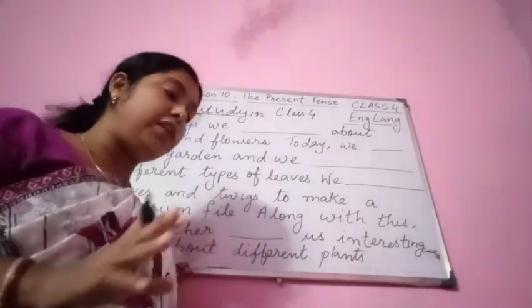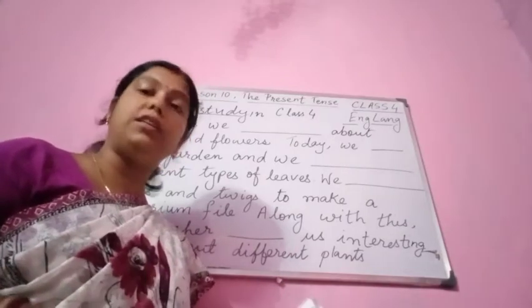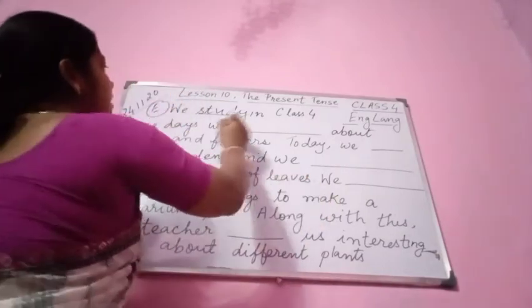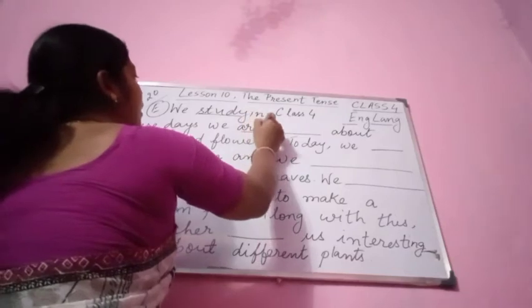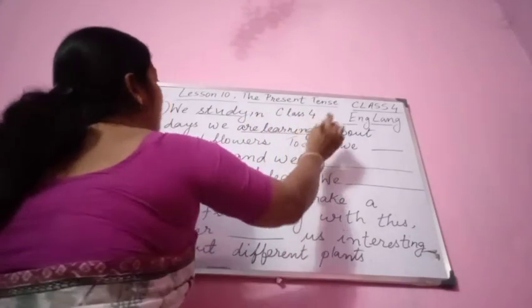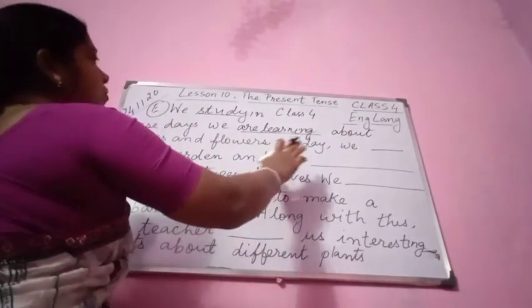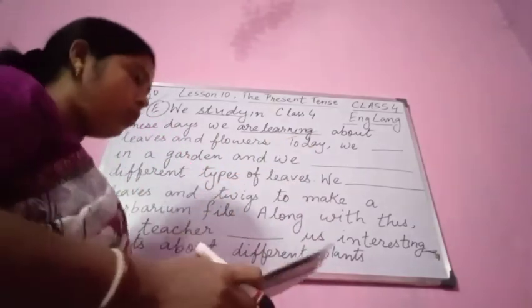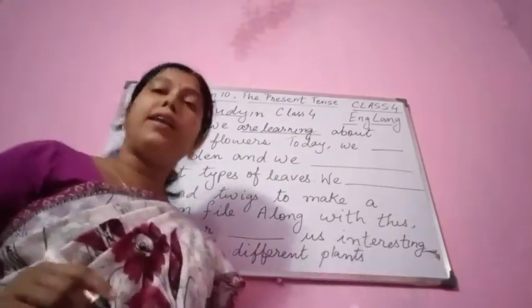These days we are learning about leaves and flowers. You see, learn is given here. So these days we are learning about leaves and flowers. Today we are in a garden.